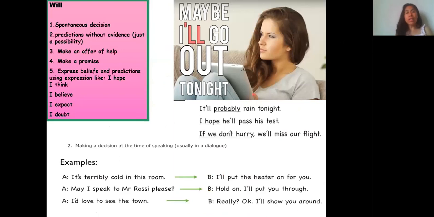Now let's move on to the next use, will. As we learned before, will has different uses, but these 5 are the most common. The first is when we make spontaneous decisions. For example, I have 3 on my screen. Number 1, you say, oh, it's terribly cold in this room. Spontaneous decision: I'll put a heater on for you. Second example.